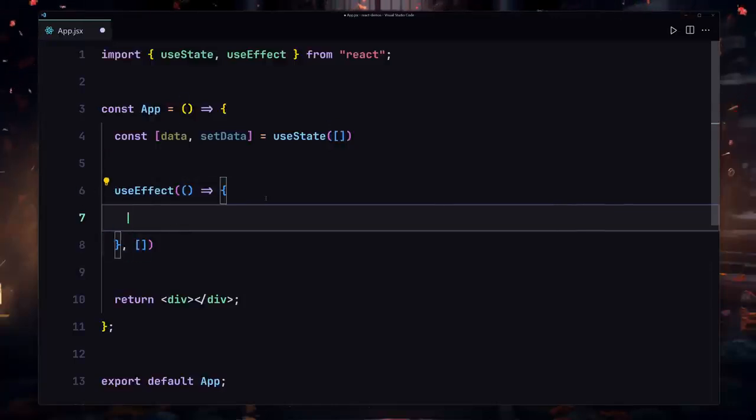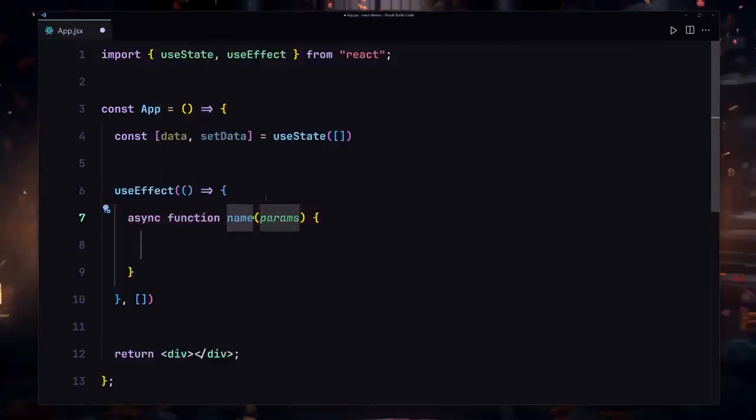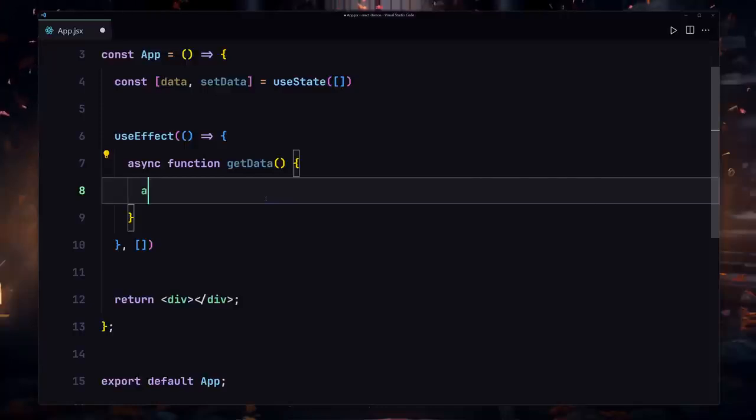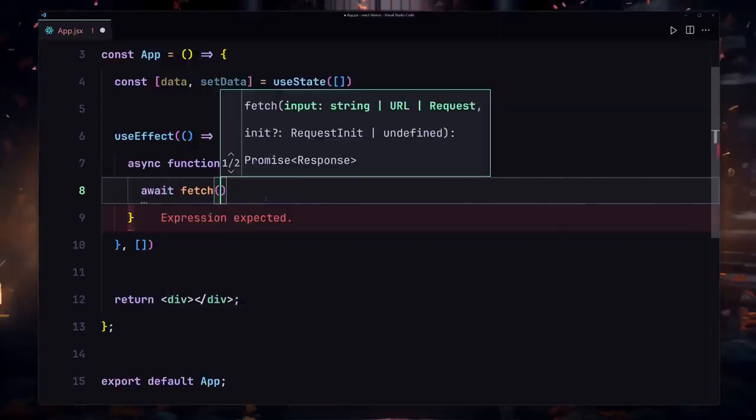Now inside there, we are going to be using our asynchronous function. So I'll just create my asynchronous function, and I'm going to give it the name of getData. You can give it any name that you like. I'm not going to be providing any parameter today, and I will just use await, and we are going to be fetching our data from this resource.